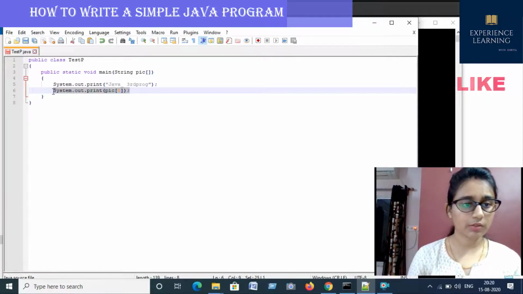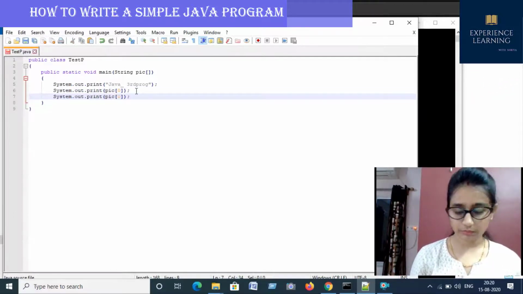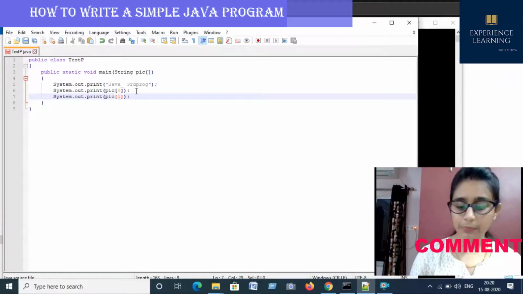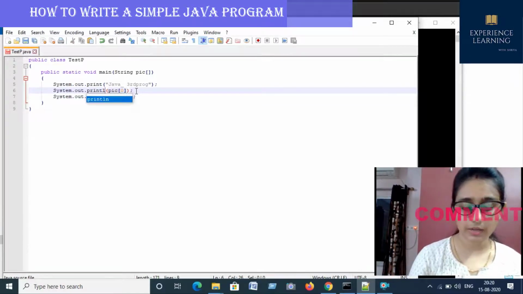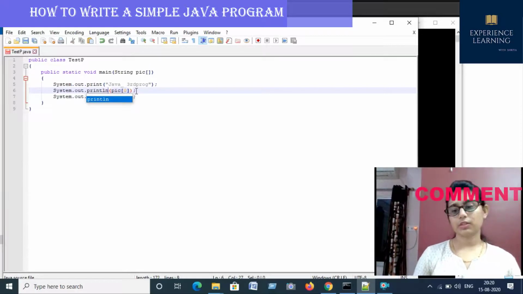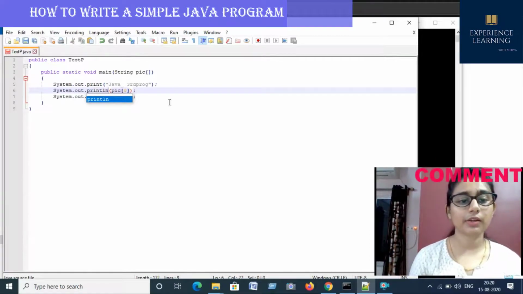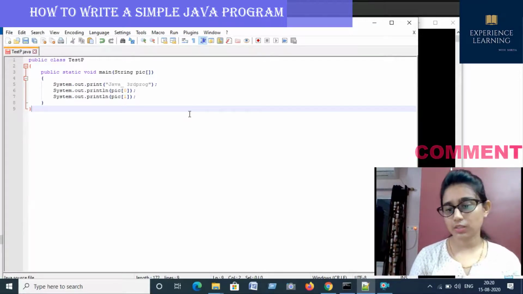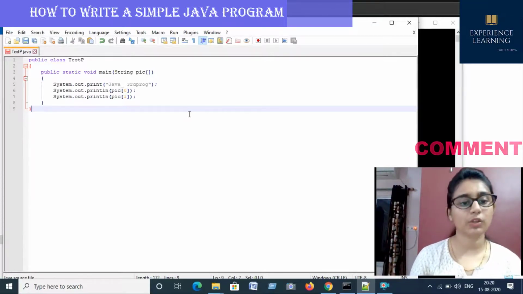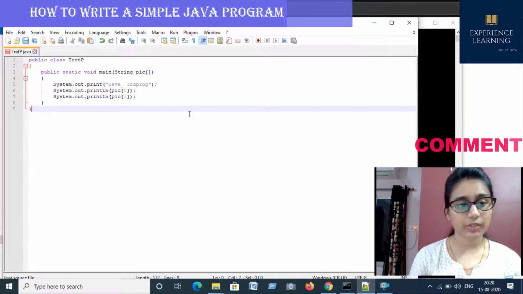You can write another also, pic 1. Instead of print, you can also use println. Println means we'll go to the next line. You can see here the difference between print and println. In the first line I have used print, and for the second and third I have used the println method. Okay, check.